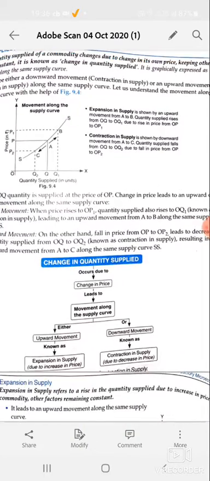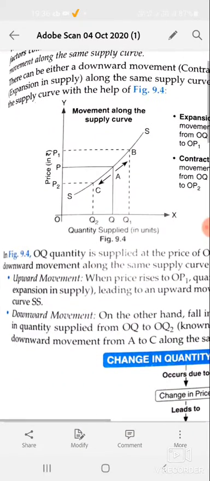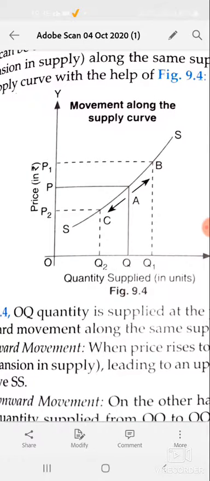Now if you see this graph, OP was the initial price. In the y-axis you will see the price, and in the x-axis you will see the quantity supplied. Initially the price was OP, and at the price OP the firm was supplying OQ units of the commodity. Now if the price increases from OP to OP1, you will find that supply also increases from OQ to OQ1. Or we can say, due to increase in price, the quantity supplied increases.